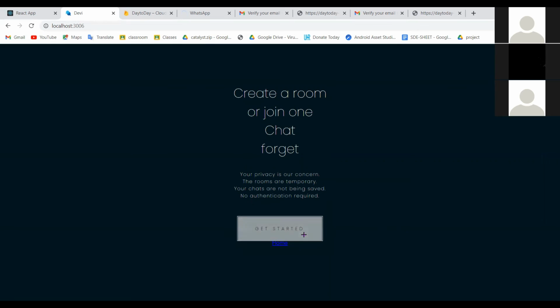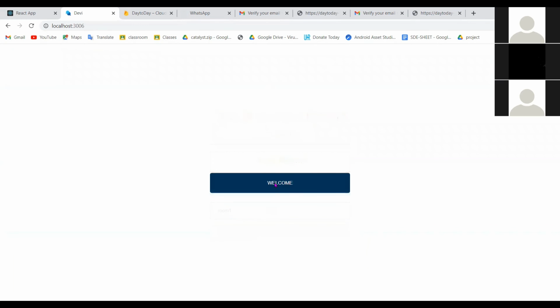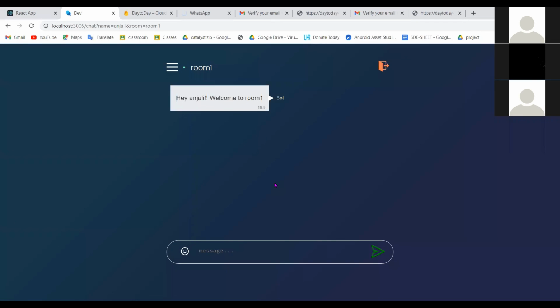anonymously. And we can also create a fake name as well as a room number as we want, or we can connect to the doctor through public and private rooms. So basically we can create meeting codes for a discussion without sharing any information, and we will be safe at that point too. So this was the project.